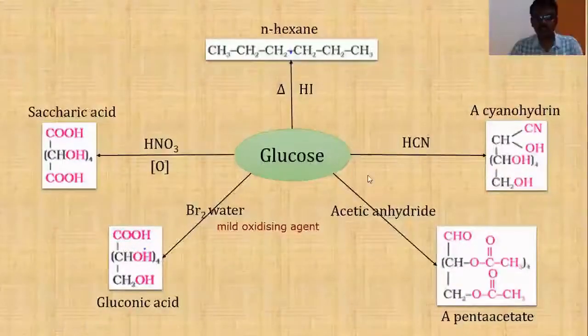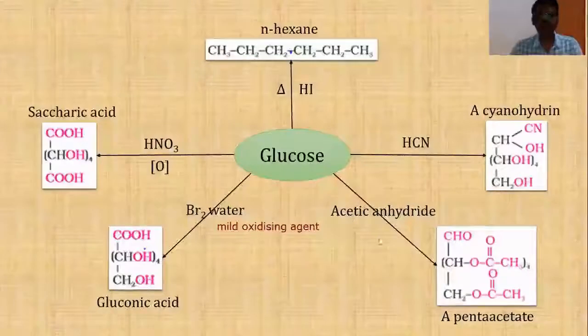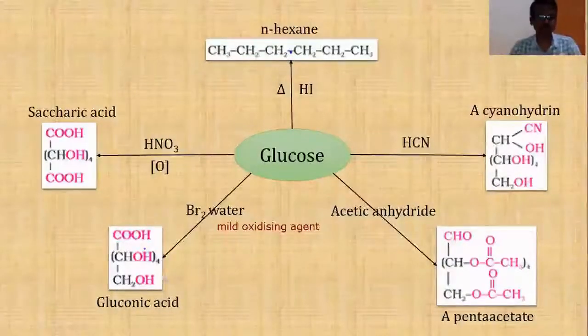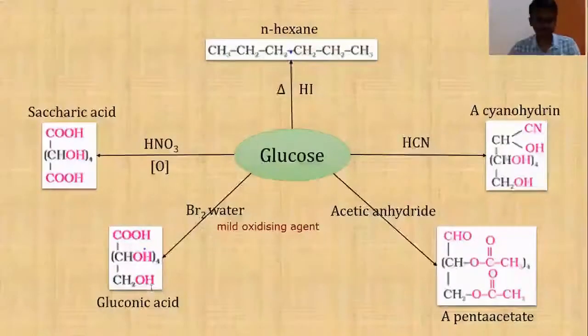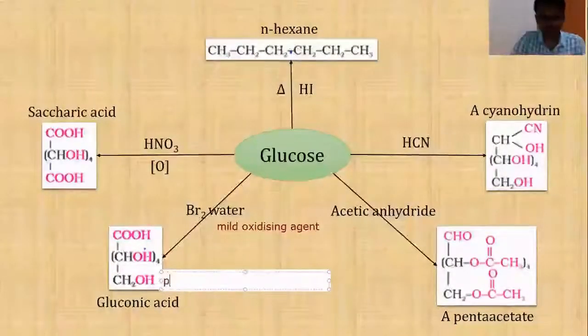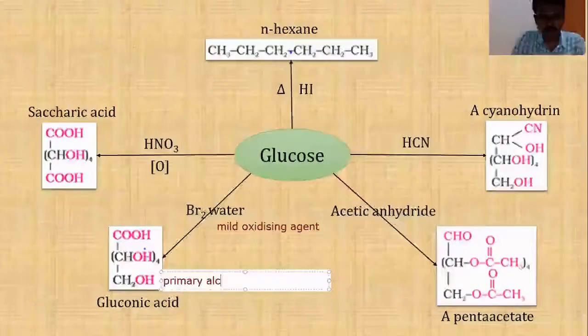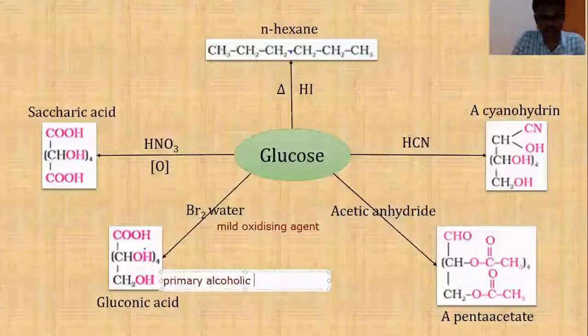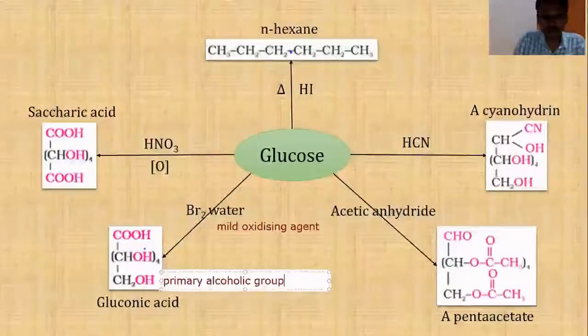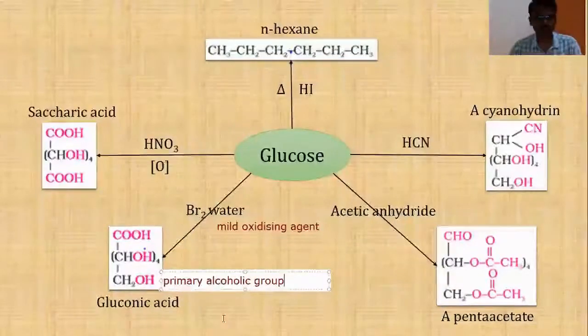Here in glucose there are 5 hydroxyl groups, we said. This reaction suggested that it contains 5 hydroxyl groups. Out of 5 hydroxyl groups, this group is a primary alcoholic group. Whereas these groups are secondary alcoholic groups.